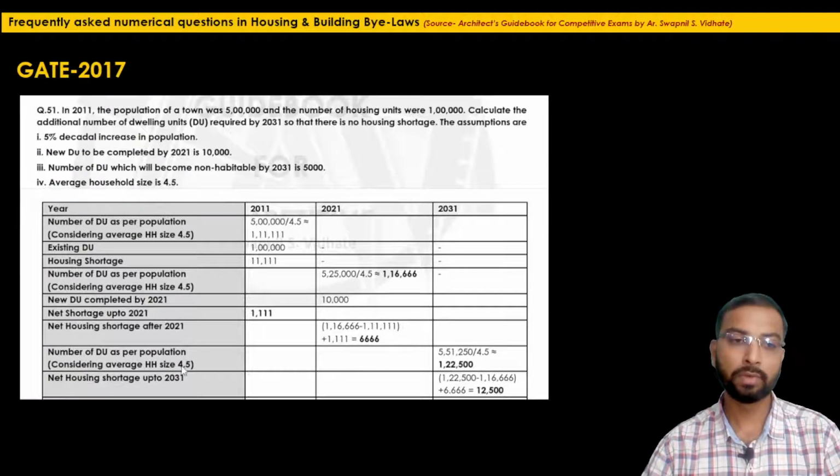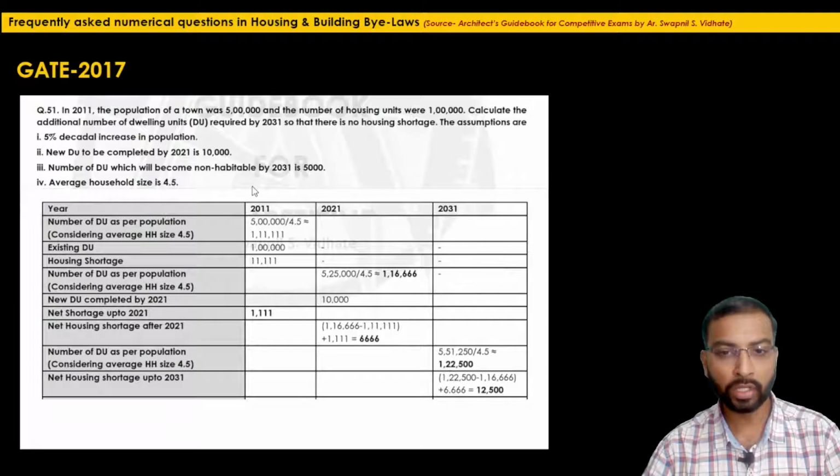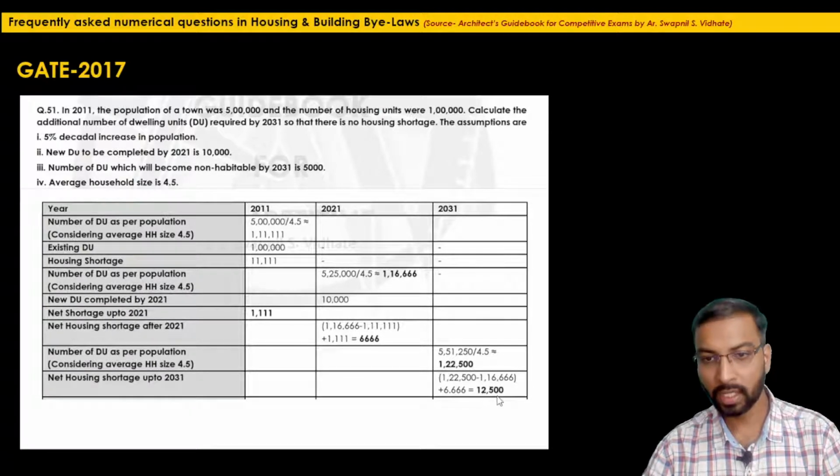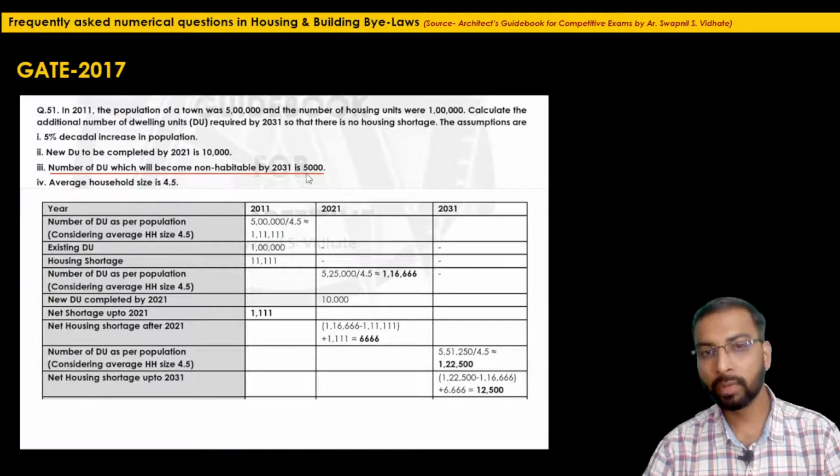Now this will be the net housing shortage, and what they are saying in the question is that the number of dwelling units which will become non-habitable by 2031 will be 5,000. So this will be the houseless population, right? As I said, this will be the dwelling units which will be in dilapidated or unsafe condition.